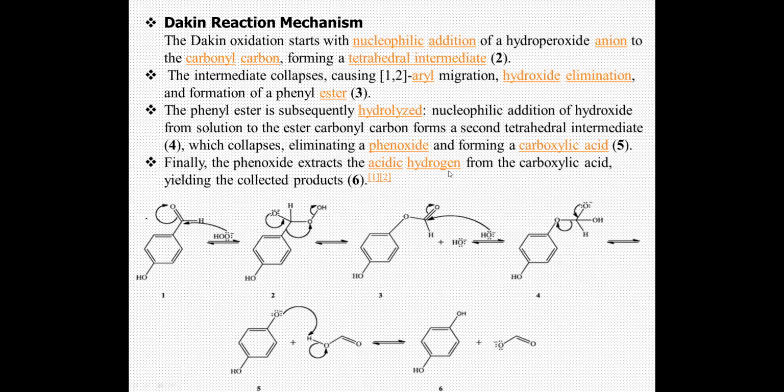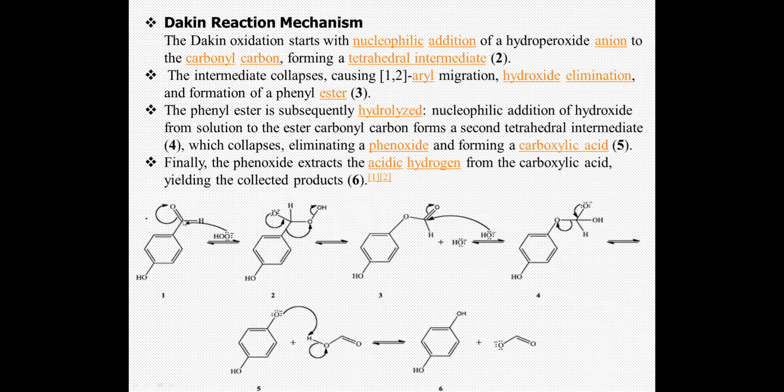In alkaline condition, the alkali abstracts a proton from the peroxide. This hydroperoxide anion which is formed undergoes a nucleophilic addition reaction on the carbonyl carbon. If you can see over here, this hydroperoxide anion attacks the carbonyl. This leads to the formation of an O minus.